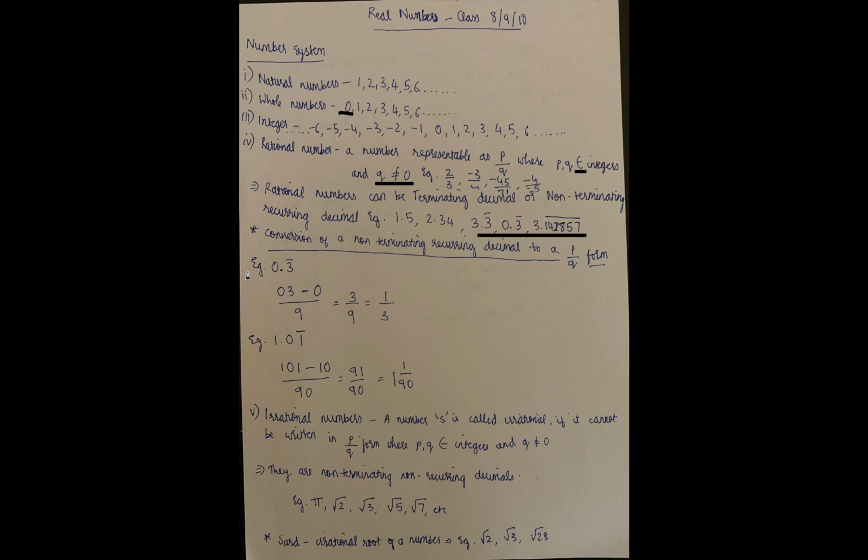First, I've taken one example, 0.3 bar. The bar is only on 3. The first step is write all the numbers. For example, in this there is 0 and 3. Don't write 333, that is wrong. Just directly write all the numbers, so it is 0, 3. Minus the numbers which are not under the bar, which is 0.